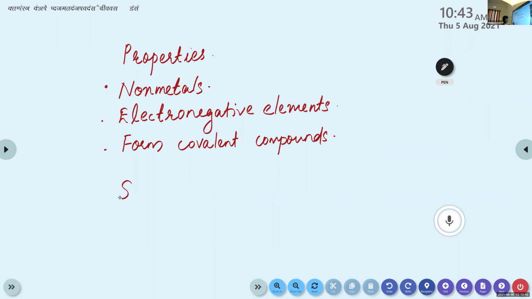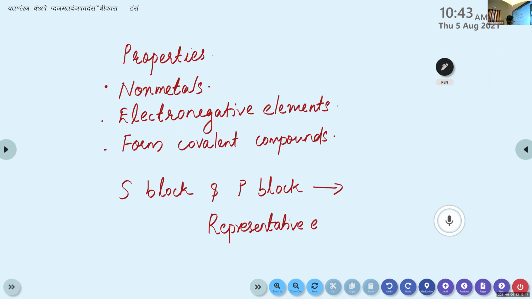Then S block and P block elements together are known as representative elements, or main group elements.